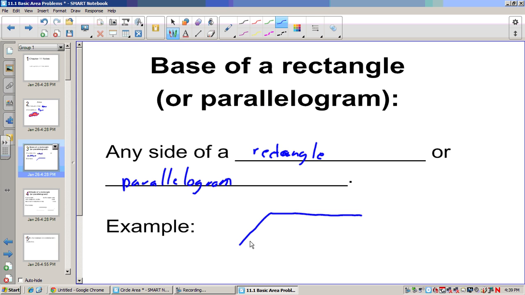But I could pick any side of a parallelogram, and I could call this side the base. I could call this side the base. Any side I want, I can call the base. A lot of times people typically pick the bottom side, but you can pick this side over here, and that can be a base. Now, if that's the base, the height would always have to be perpendicular.